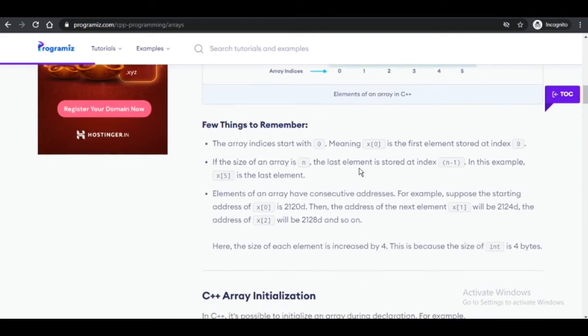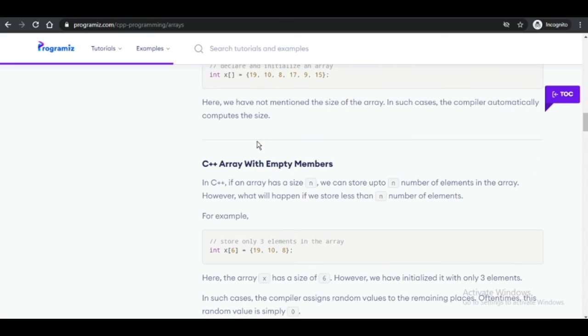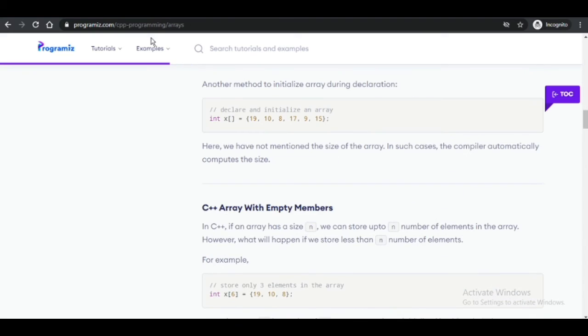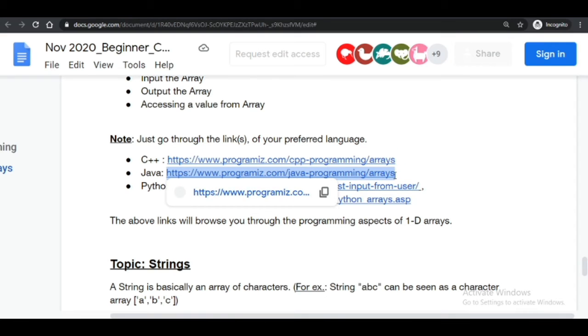You can study as much about this as possible. You have 6 elements, but the position of the first is 0th. You have to keep this in mind. This is about arrays in C++. What about Java? Let's see.